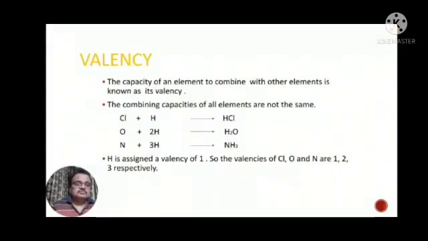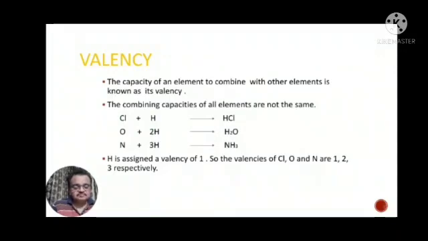Now I discuss valency. The capacity of an element to combine with other elements is known as its valency. The combining capacity of all elements is not the same.